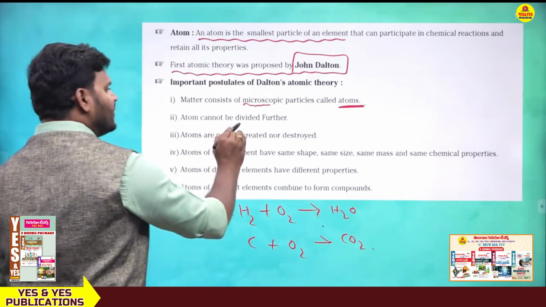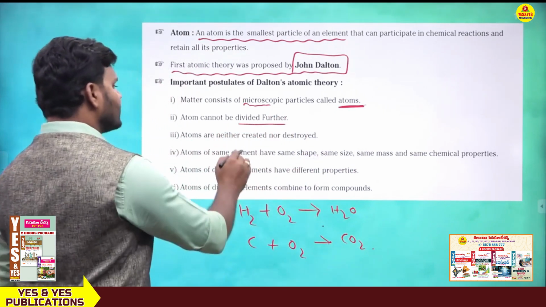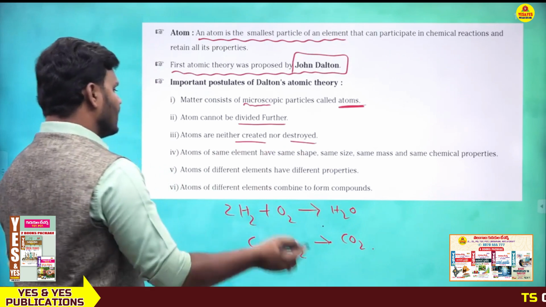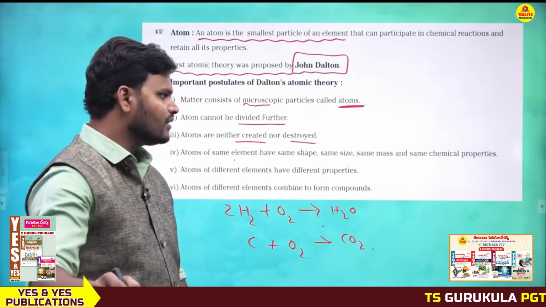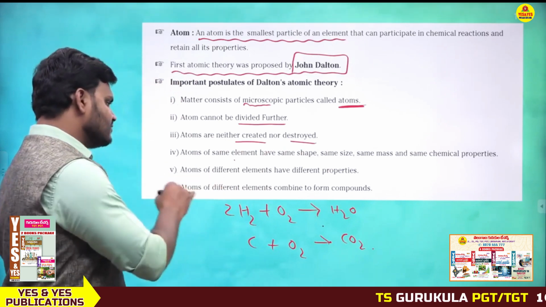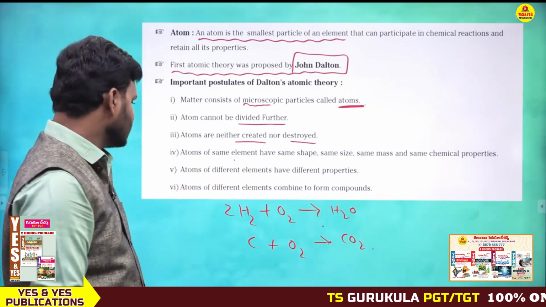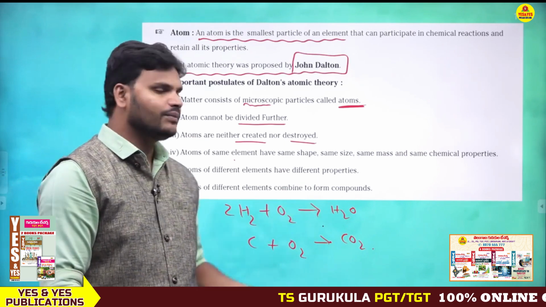The atom cannot be divided further. Atoms are neither created nor destroyed. Atoms of the same element have the same shape, size, mass and chemical properties. Atoms of different elements have different properties, and atoms of different elements combine to form compounds.